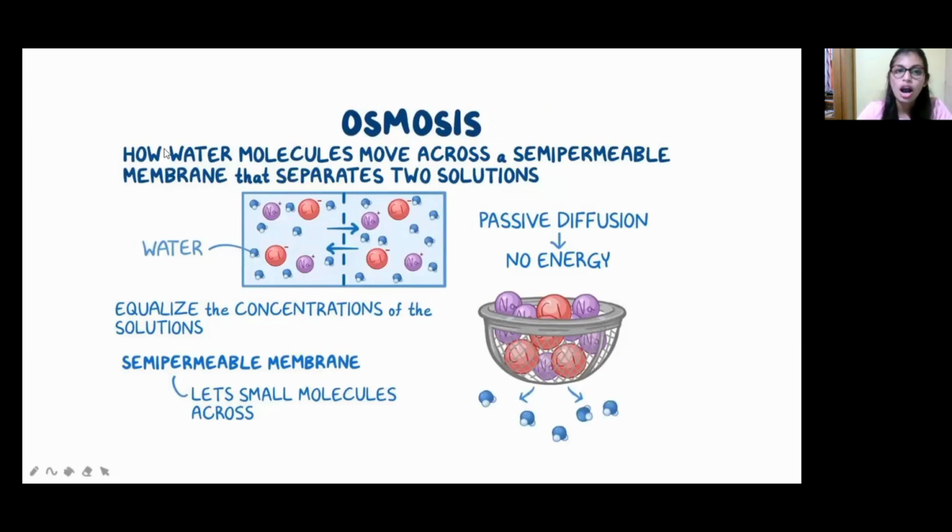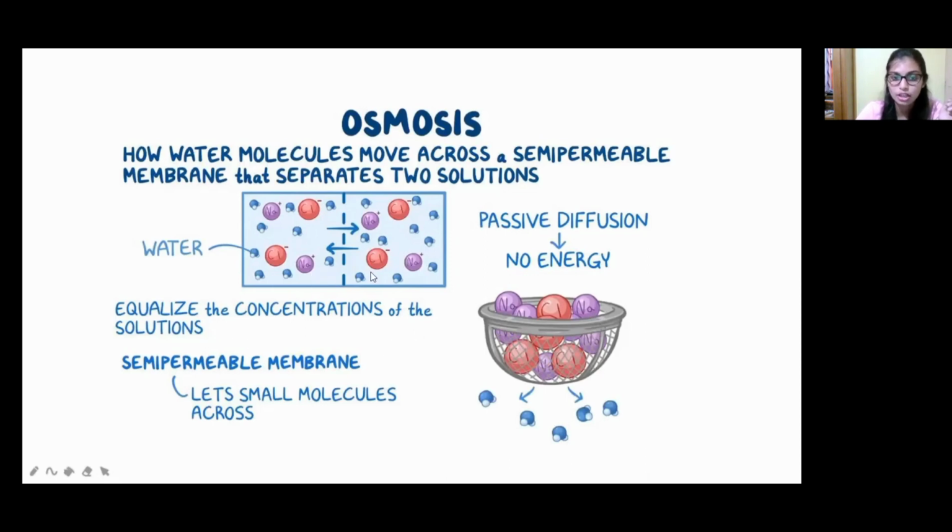First, how do water molecules move across a semi-permeable membrane that separates two solutions? You can see over here, these are water molecules, and here some calcium, chlorine, and sodium ions are present. There has to be movement because, for example, here the water molecules are more and here they are less. It has to be maintained in the normal range. How can it maintain this? You can see the semi-permeable membrane in the middle, and through it the movement of water takes place. Why does this happen? To equalize the concentration of the solution.